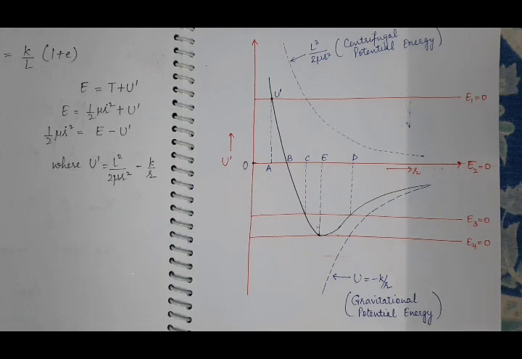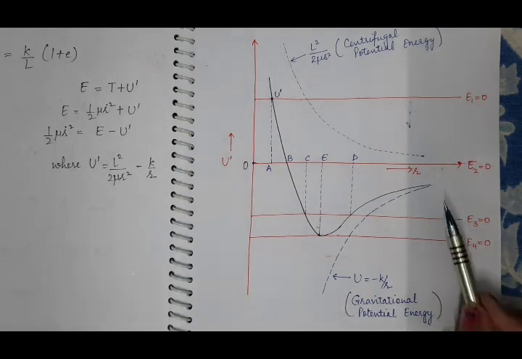So here we can say that the potential energy of any body which is moving closer and closer towards the center of the force increases only at the expense of its kinetic energy. It will increase only when its kinetic energy decreases, because the total energy of the body remains constant.